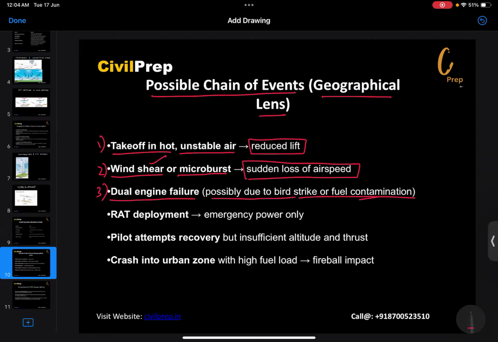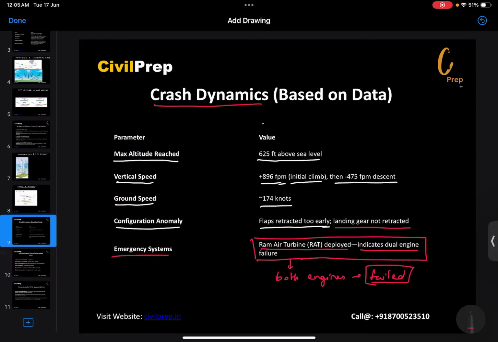It has resulted in the engines not working properly. Number four, the RAT deployment, which was emergency-only power. RAT deployment is basically, as we have seen here, the ram air turbine, which was deployed here.